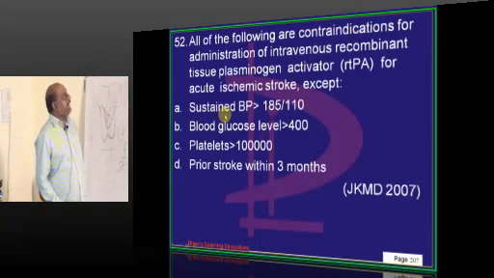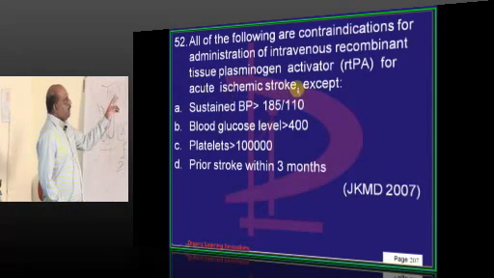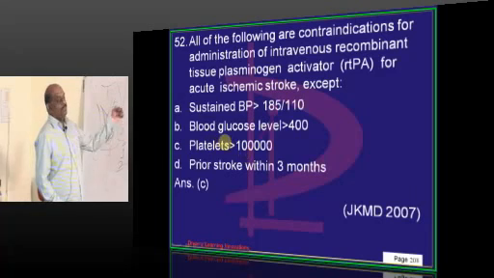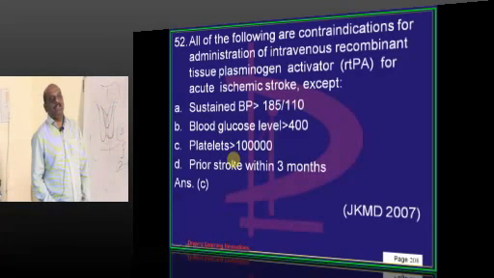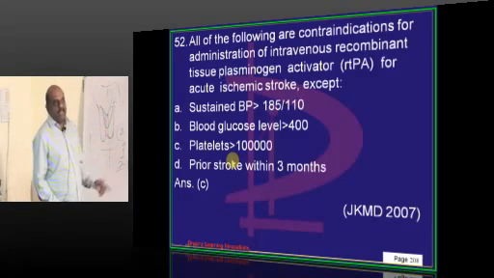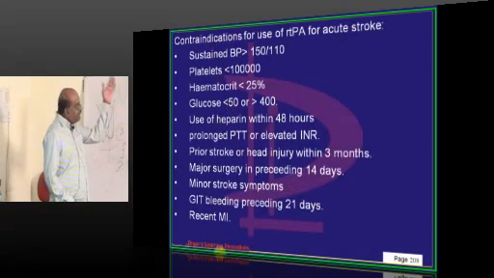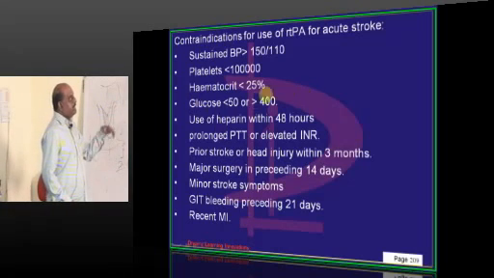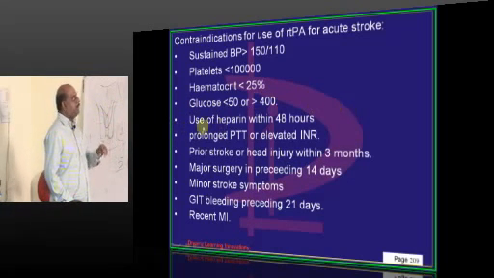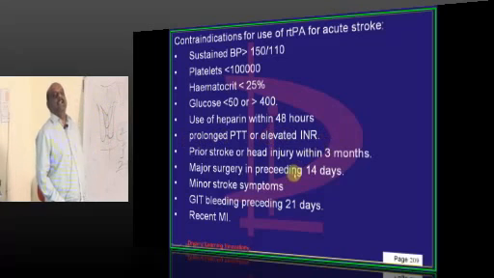Then what are the contraindications for tissue plasminogen activator administration? Platelet count is supposed to be more than 1 lakh. If it is less than 1 lakh, that becomes a contraindication, and there is a big list. Hematocrit less than 25%, glucose less than 50 or more than 400, use of heparin within 48 hours.